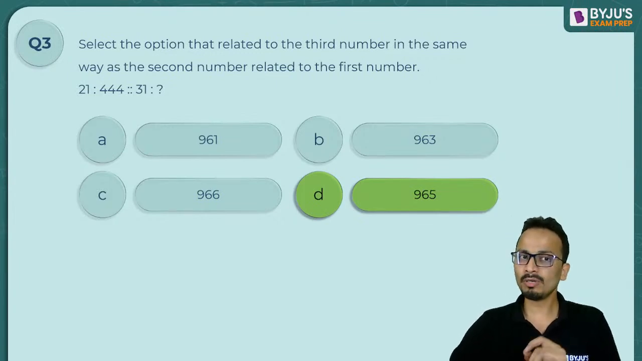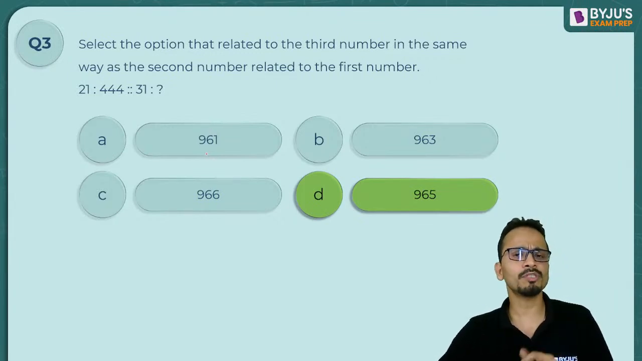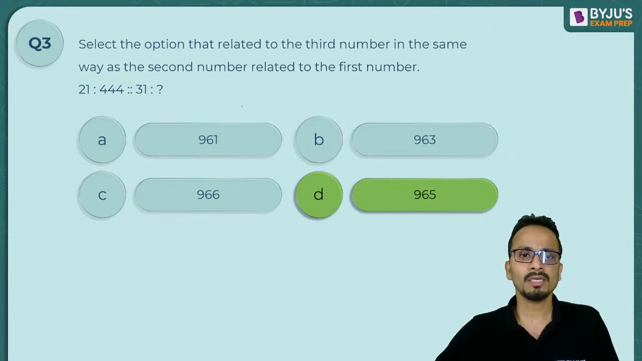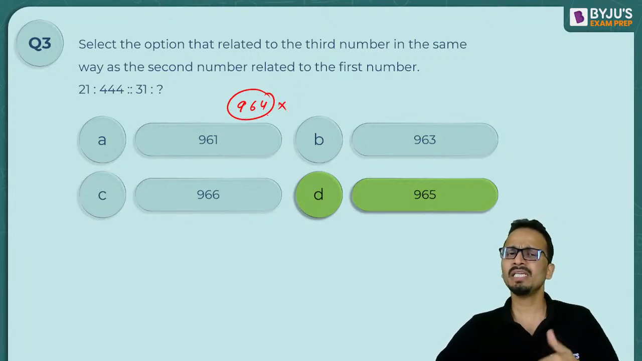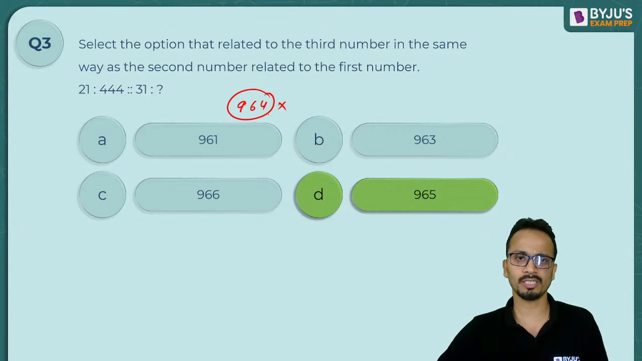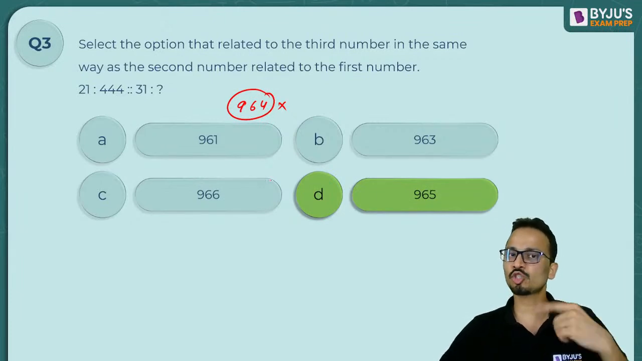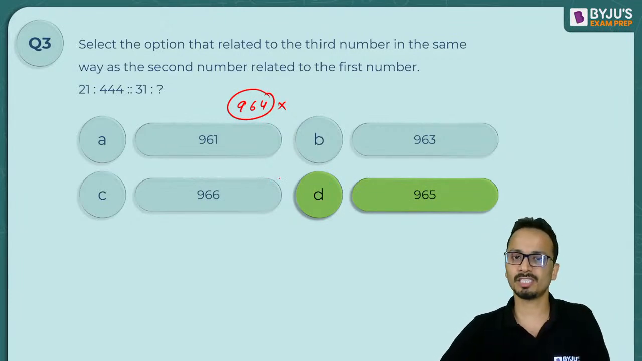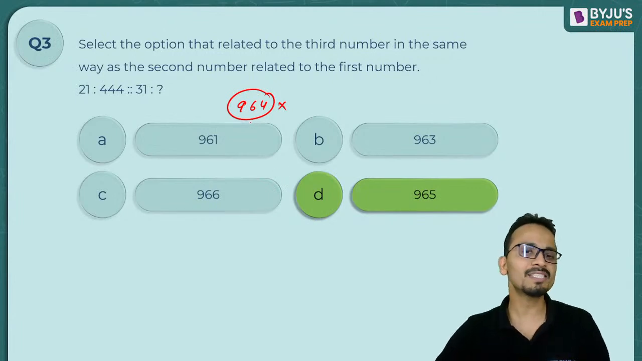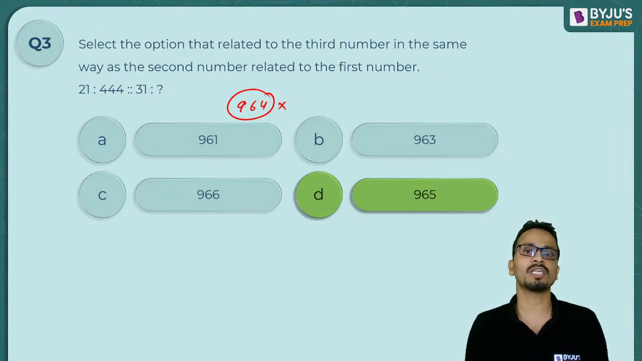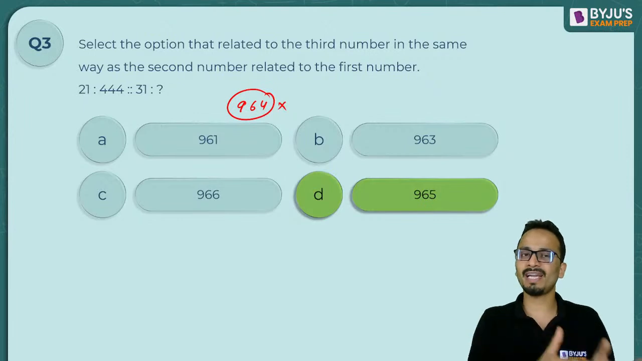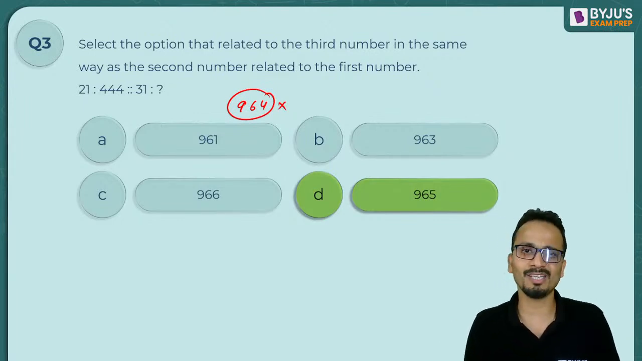Okay. Now, understand the psychology of the person who is making this question. That person has not kept 964 among the options to make it very clear that he is not using the plus 3 logic. Okay, so the person is using square plus the sum of the digits. So that is why 964 was not present. Otherwise, if 964 was also an option, there would be confusion. And this is how the options are made. So you will not find 964 and 965 both among the options.